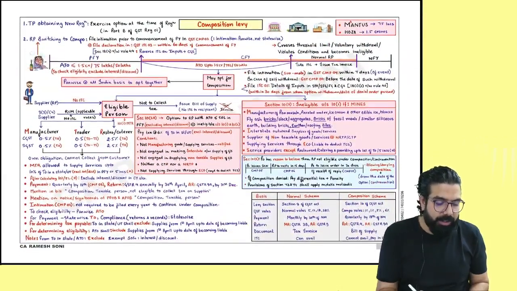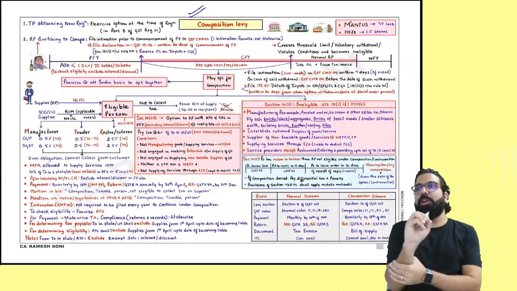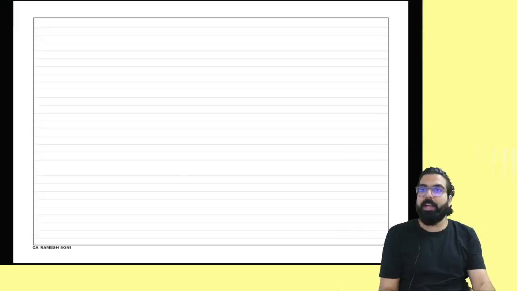Let's move to the next chapter. The next chapter is composition levy. Everyone listen to me very carefully. Let's take a quick linking of the chapter.